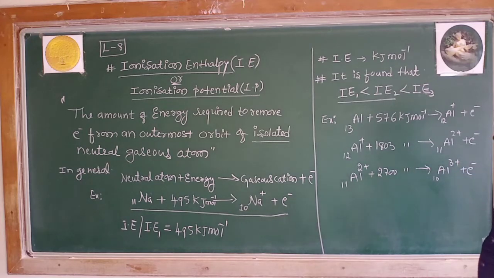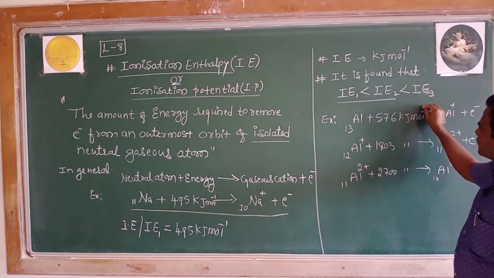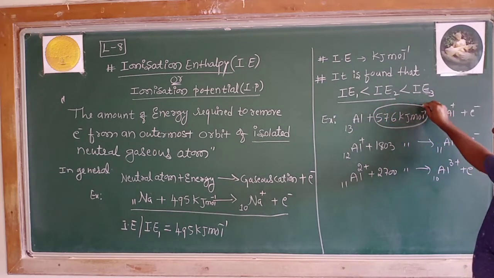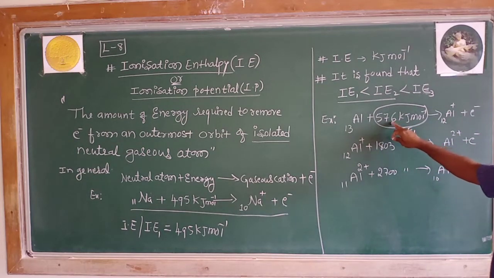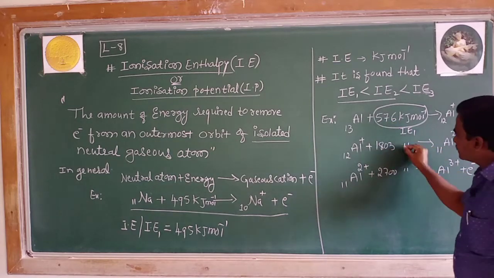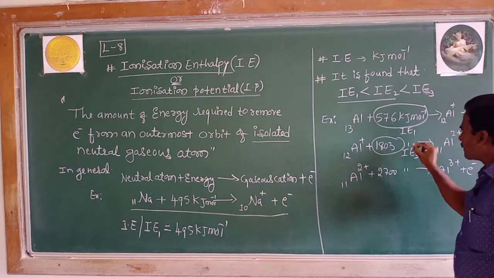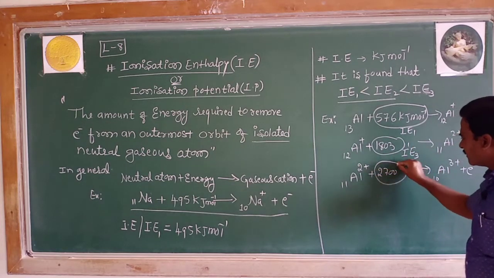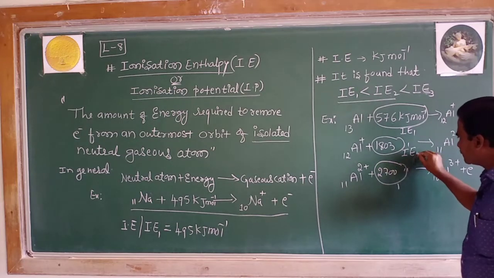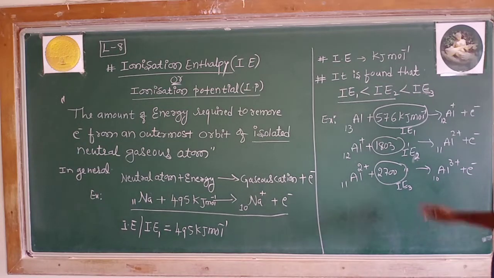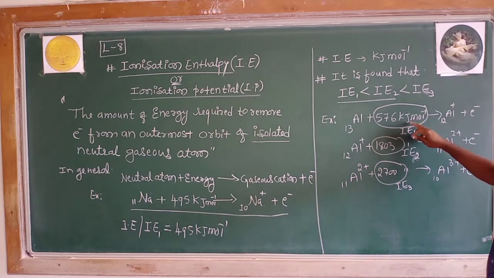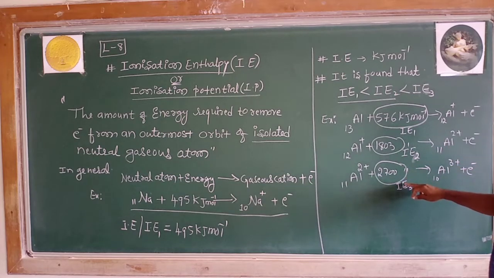So here one has to look at the magnitude of ionization enthalpy. This is the first ionization enthalpy, IE1, which is of the order of 576 kilojoule per mole. The second ionization enthalpy, IE2, is 1800 kilojoule per mole. Third ionization enthalpy, IE3. So you can note the first ionization enthalpy is less than the second and is less than the third. Why is it so?